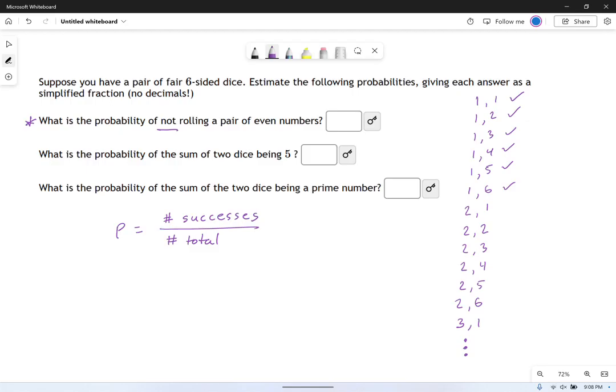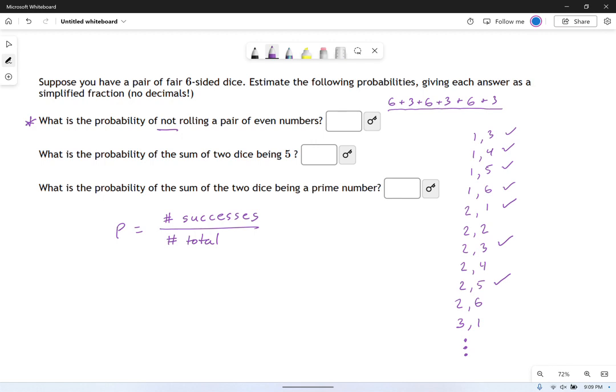Now with 2, I only have a few successes. That one, 2 and 3, 2 and 5. See, there's only 3 successes in the 2s. In the 3s, there's going to be 6 successes. In the 4s, there's only going to be 3 successes. So for this one, here are my odds. It's going to be 6 for the 1s, 3 for the 2s, 6 for the 3s, 3 for the 4s. So we're going to have 6 chances when I'm in the 5s and 3 chances when I'm in the 6s.